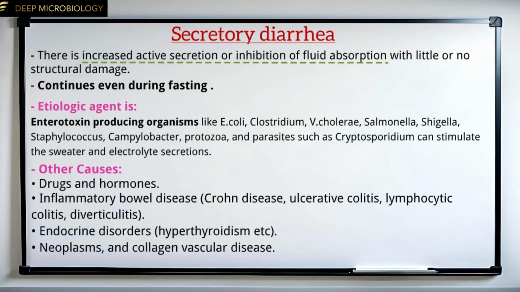Other causes include drugs and hormones, inflammatory bowel disease such as Crohn's disease, ulcerative colitis, lymphocytic colitis, diverticulitis, endocrine disorders, hyperthyroidism and so on, neoplasms and collagen vascular disease.